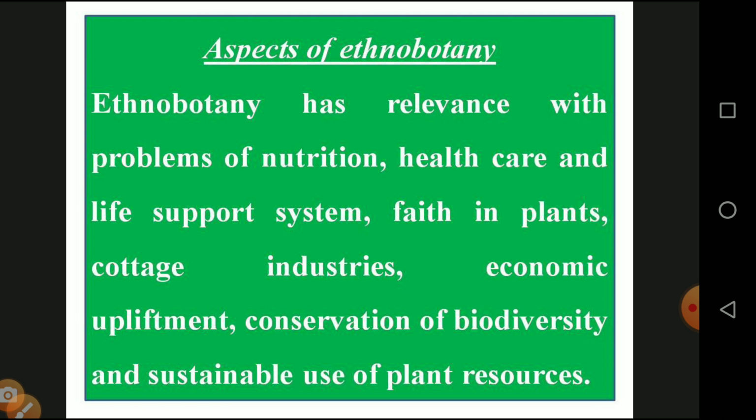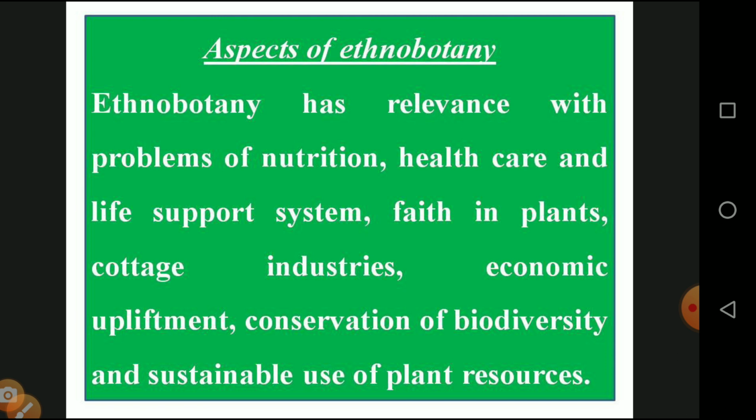Then faith in the plants. The plant is a natural oriented product, so there is no harm to the human body. Then cottage industries: various types of industries depend upon the plants. And the economic importance: among the various types of plants, we see sandalwood, which is highly commercial and has a good amount of sources.